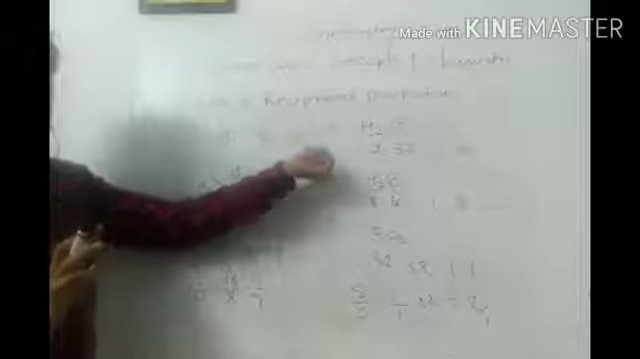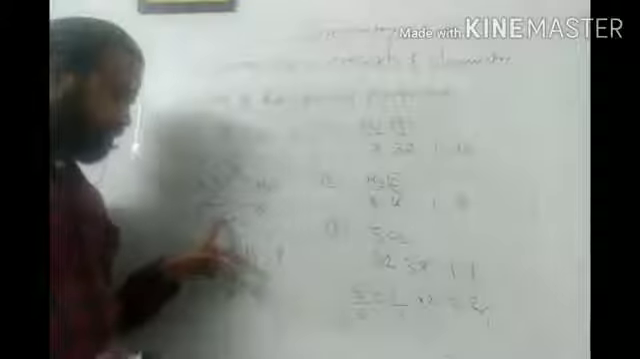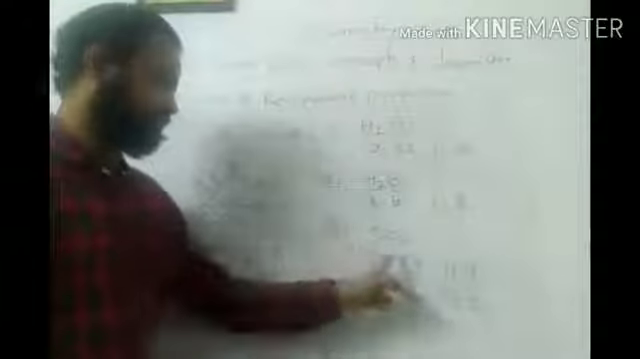3 elements I am going to combine: hydrogen, sulfur and oxygen. When hydrogen combined with sulfur, I will get H2S. Hydrogen combined with oxygen, I will get H2O. Then sulfur combined with oxygen, I will get SO2. Now I am going to write the ratio. Hydrogen to sulfur, it is 1:16. Hydrogen to oxygen, it is 1:8, and sulfur to oxygen, it is 1:1.